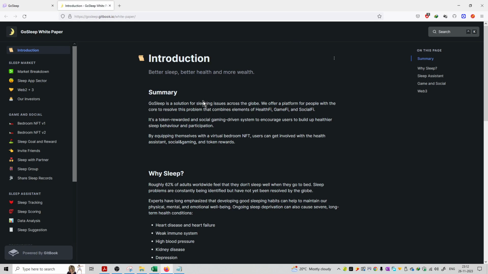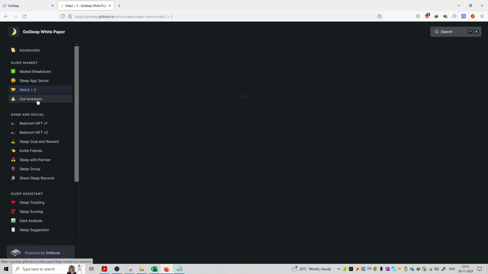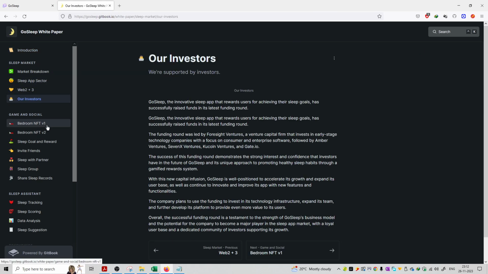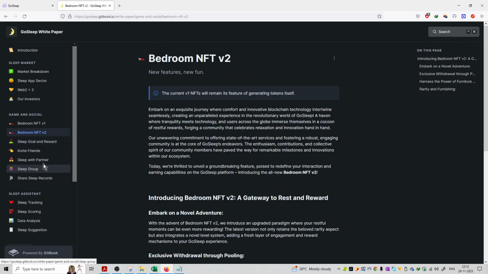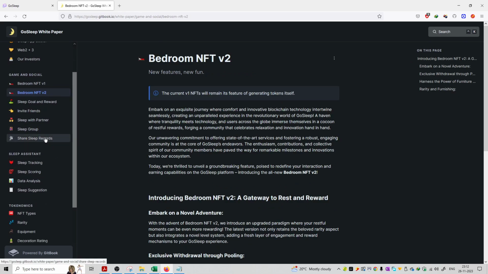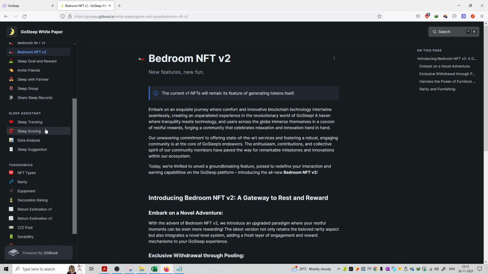this project. So यहाँ पे आपको available है introduction section, market breakdown, sleep app sector, web 2+3, our investors, bedroom NFT version 1, bedroom NFT version 2, sleep goal and reward section, invite the friends, sleep with partner, sleep group, share sleep records, sleep tracking, sleep scoring, data analysis, sleep suggestion.